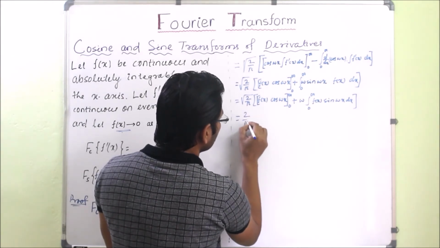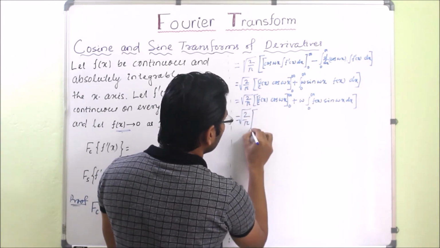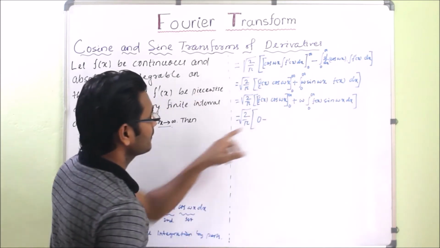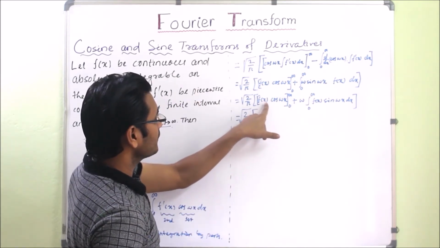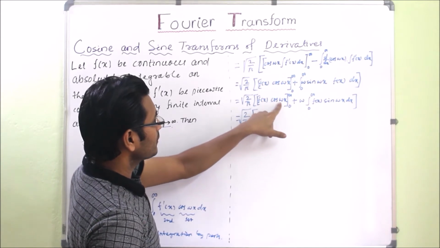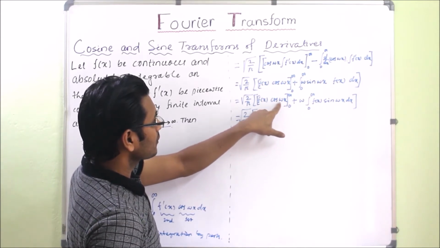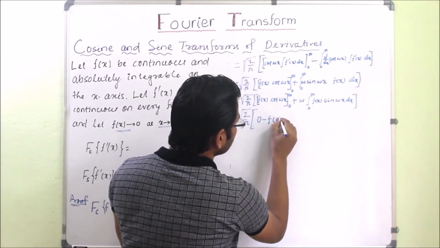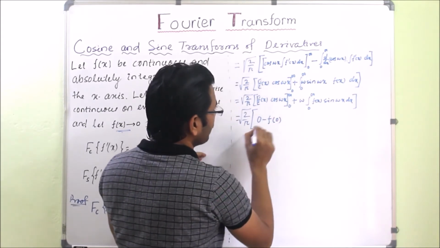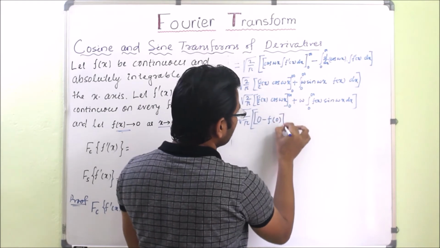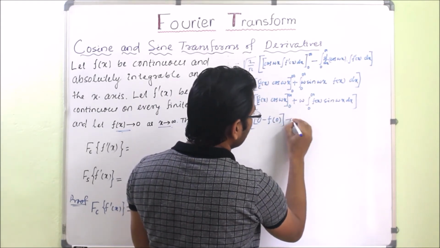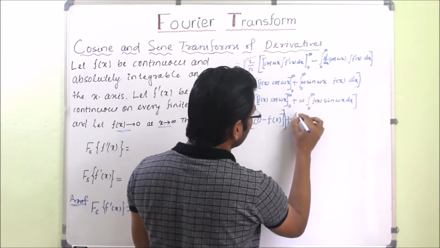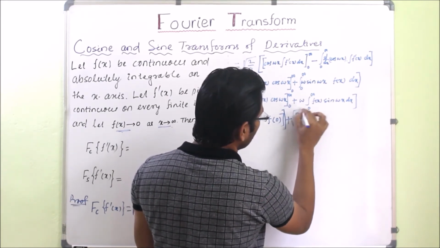So it will be square root of 2 by pi whole into, so 0 minus, we will put 0 in place of x. So if we put 0 for cos, cos 0 will be 1. So finally it will be f of 0. So this will be our first bracket. Then second, we have to multiply the square root of 2 by pi